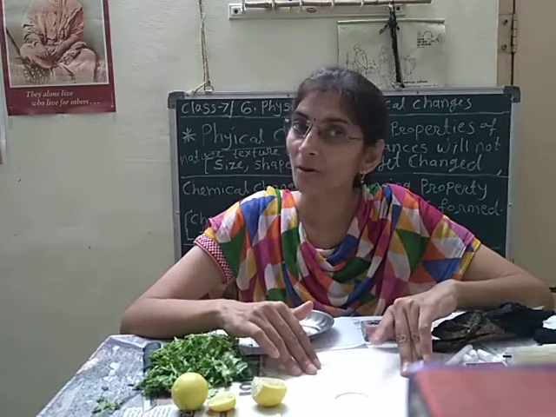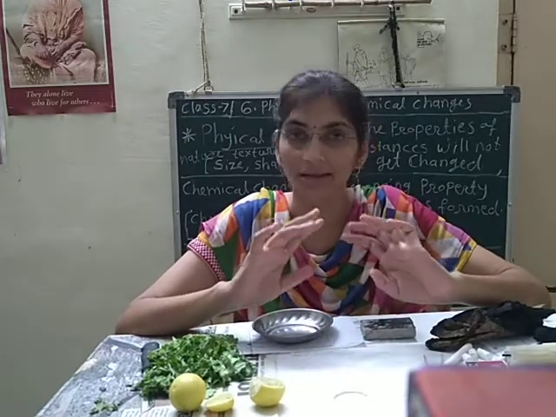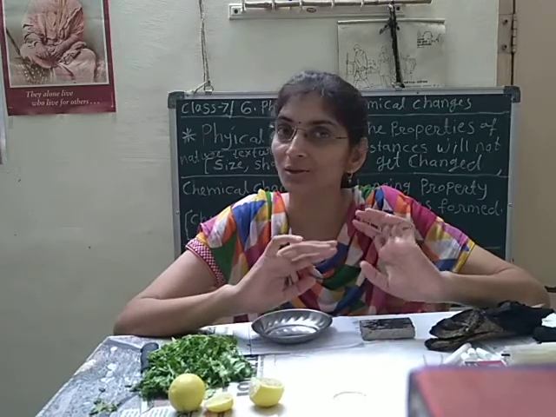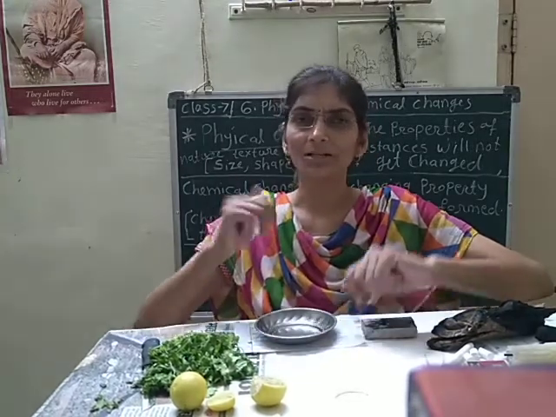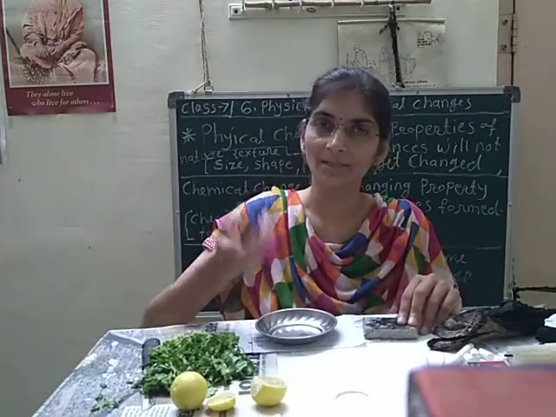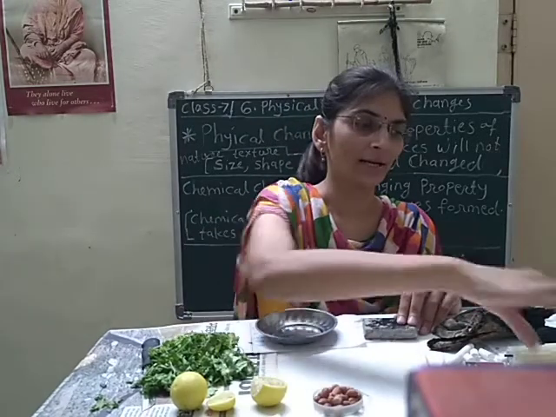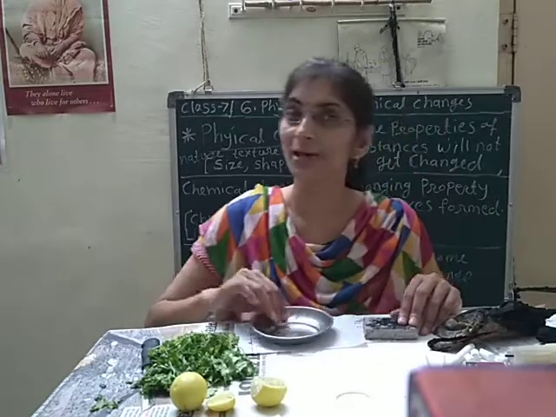When we make curd from milk, it is a chemical change because the properties of milk are totally changed in the form of curd, because curd is sour in taste and milk is sweet in taste, and the whole property is changed there. So this was a very important and very common example in our daily life. So some changes are physical as well as chemical, that also we will discuss. Here also one example, groundnut and the powder of groundnut, that is only a physical change because the property is not changed here. Again, a very well known example for you now.